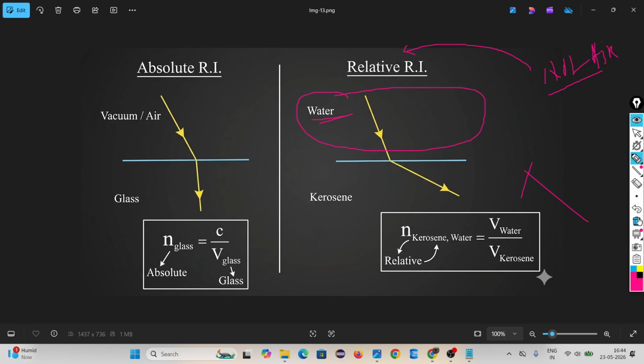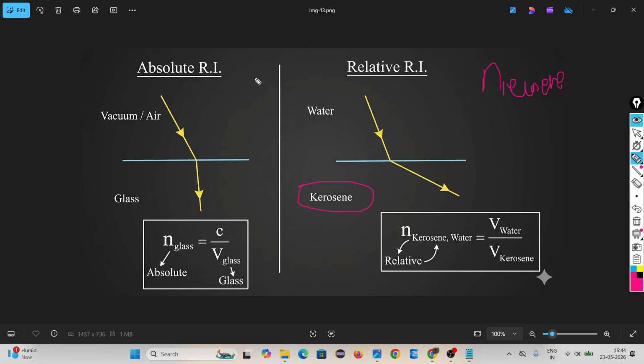Then look at the formula. You are finding n. Here the second medium is kerosene. You are finding the refractive index for the second medium. Always remember this. But if the first medium is vacuum, no need to write anything here.